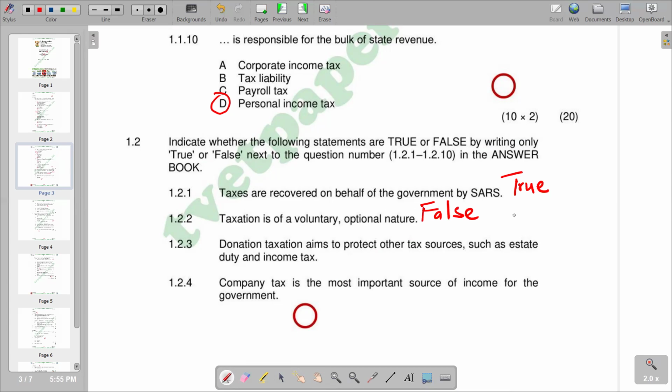Then moving on to 1.2.3, donation taxation aims to protect other tax sources such as estate duty and income tax. So 1.2.3, you see that this is true. Source of income for the government. So remember, carbon tax is corporate. It's also corporate tax. And we are saying the most important is personal income tax, not carbon tax, which is corporate tax. So obviously, these are.